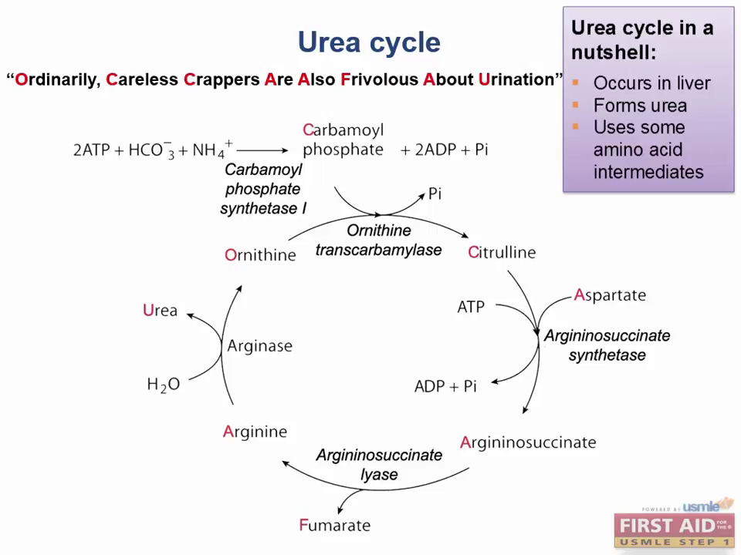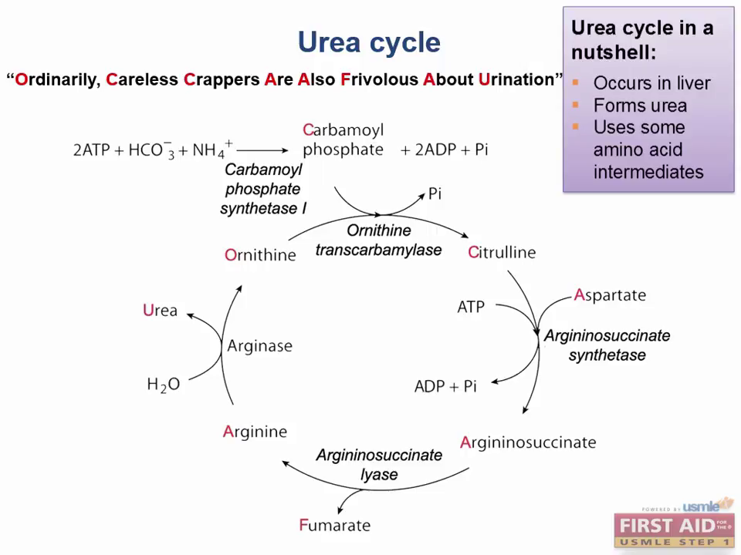Before we keep cycling through, let's talk briefly about the structure of urea. Urea itself has two nitrogenous groups. One of the nitrogen groups comes from the ammonia that we started with, and another nitrogen group comes from the aspartate that we just added. The carbon in urea originates from the CO2 we originally added.